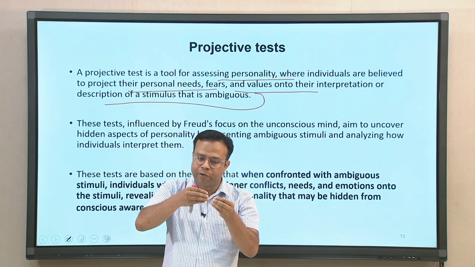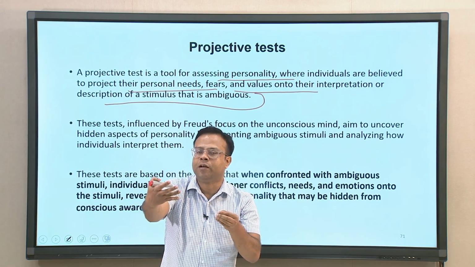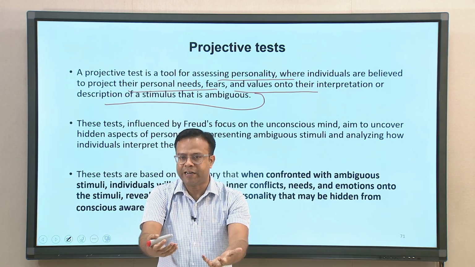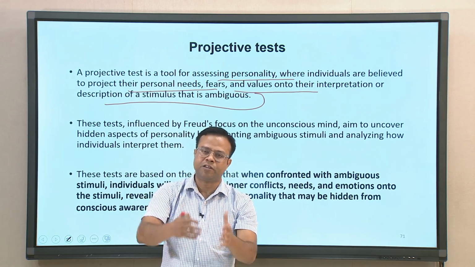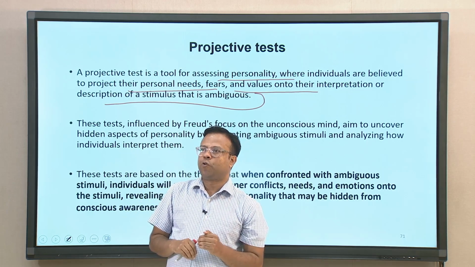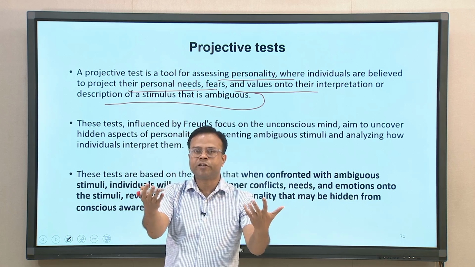What kind of person they are, that description will reflect their personality. So, they will project their personalities, their inner conflicts, fears, and needs onto the interpretation. That is where we can capture what kind of person that is by using this kind of test.